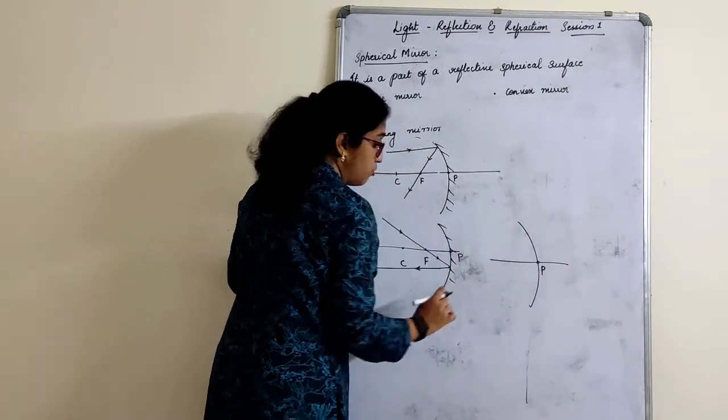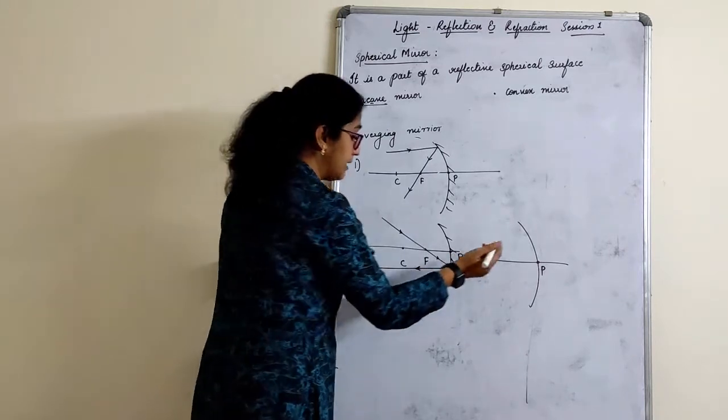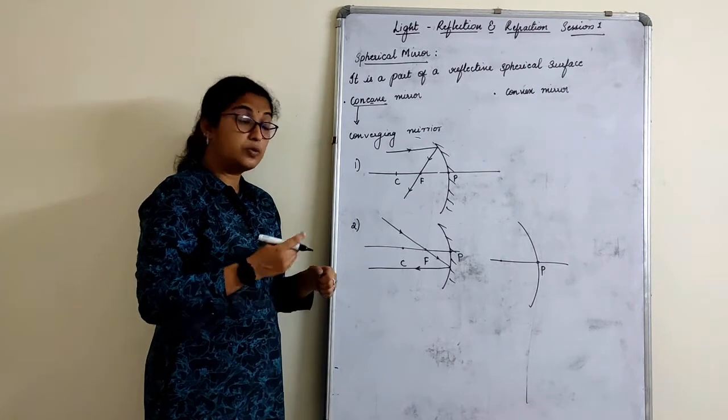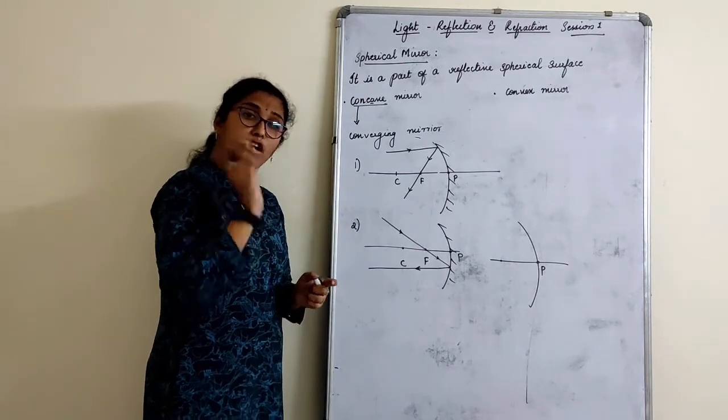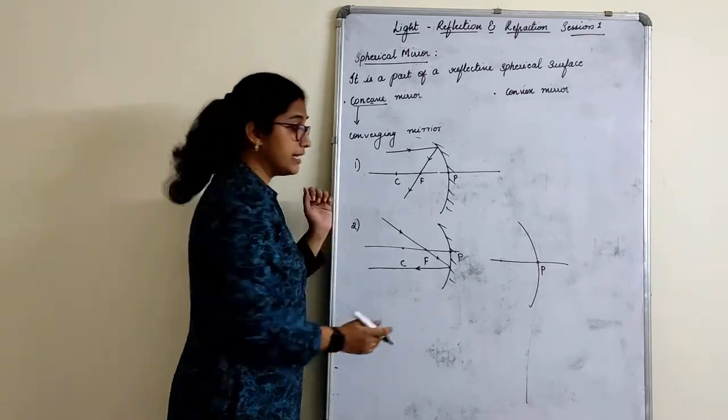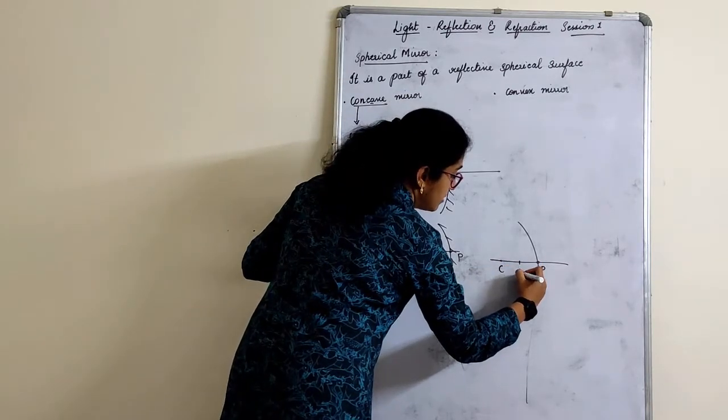Now don't think that what your school teacher has done or what is given in the book is the only way. This can also be done. You need to only understand the concept here. You have to understand how we have drawn. All the drawings will be the same, either the ray is coming from down or coming from this side. See, this is the curvature and this is F.